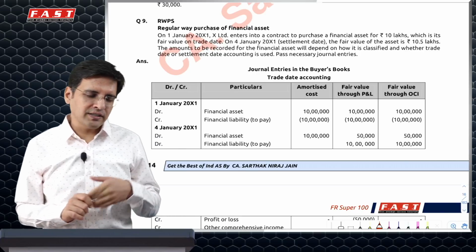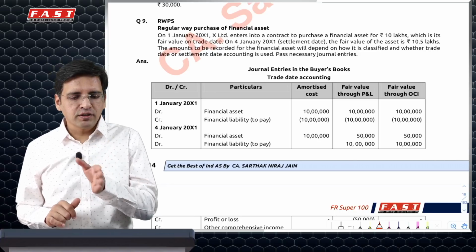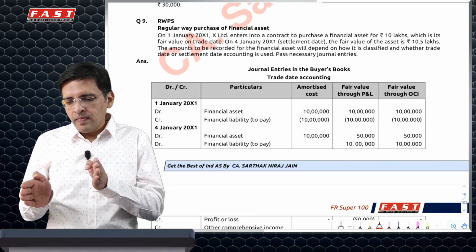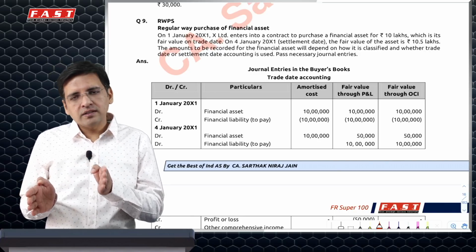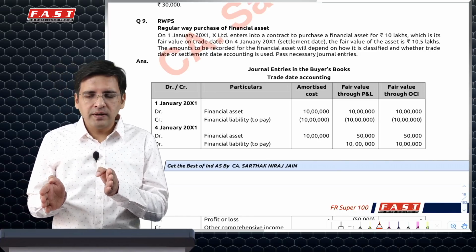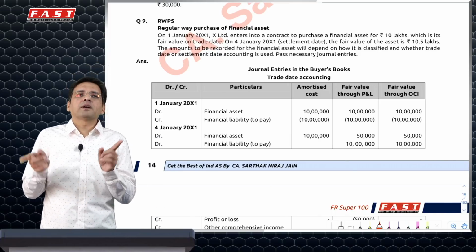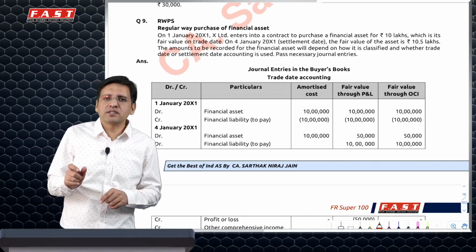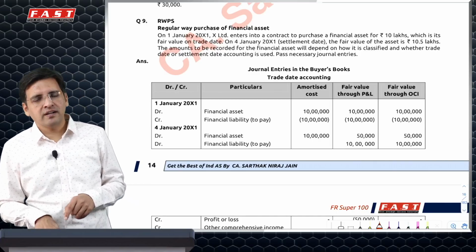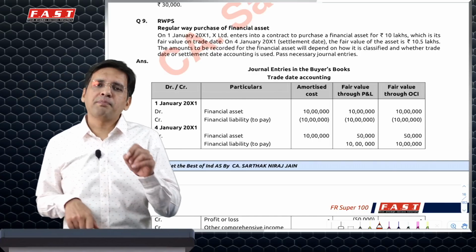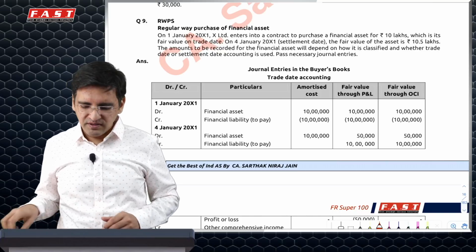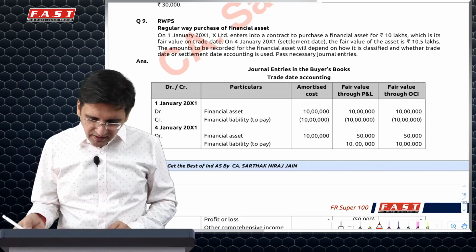Hence, let's say, for example, you've done a transaction on 28th March, which is settled on 2nd April. Trade date accounting, on 28th March itself, you will recognize the financial asset investment. Settlement date accounting, you will recognize the asset on 2nd of April. But in both the cases, your gain or loss as on 31st March has to be recognized because your price is fixed on 28th of March, which is the transaction date. So based on that, there is this particular question.